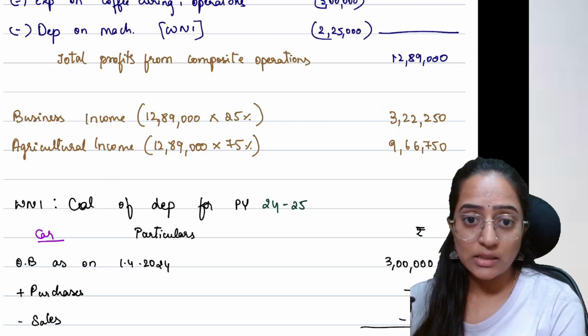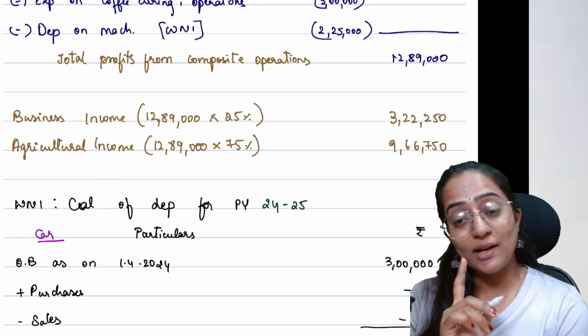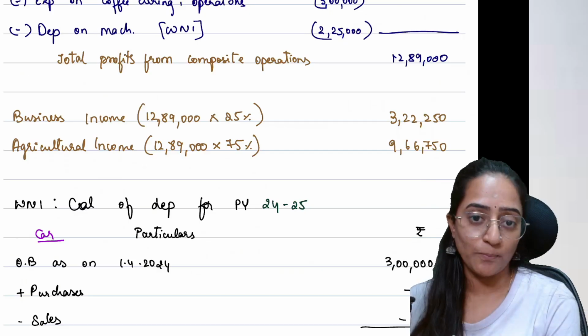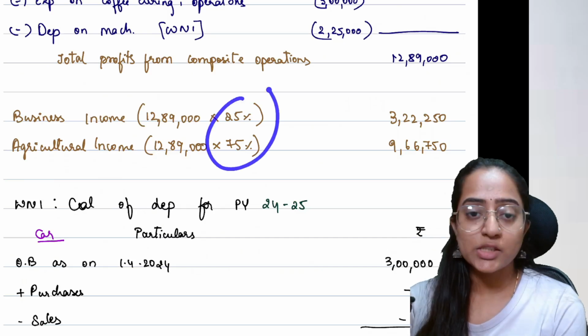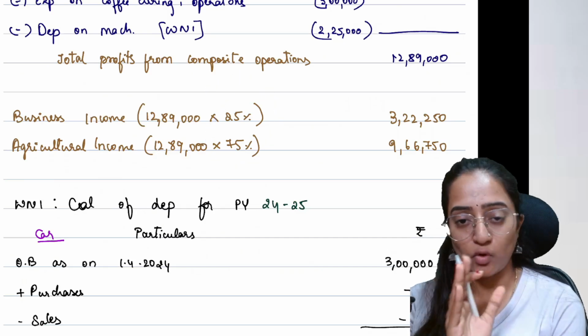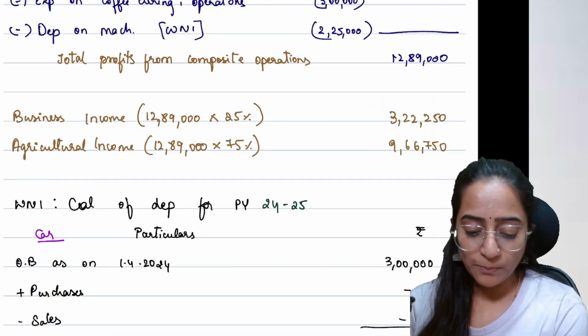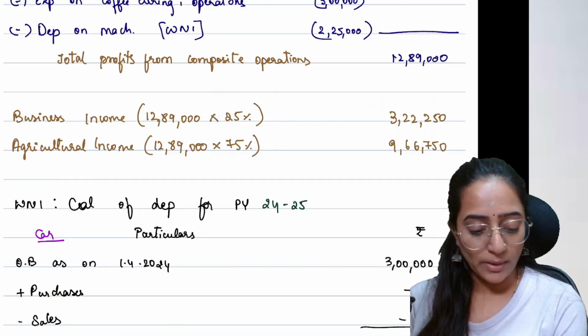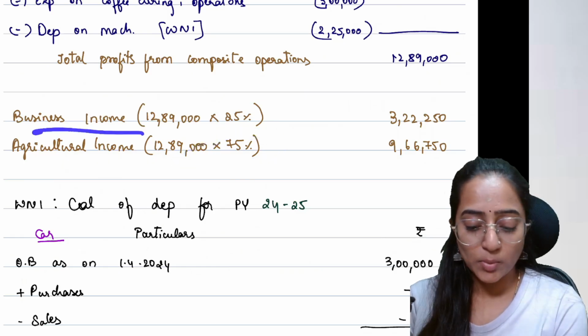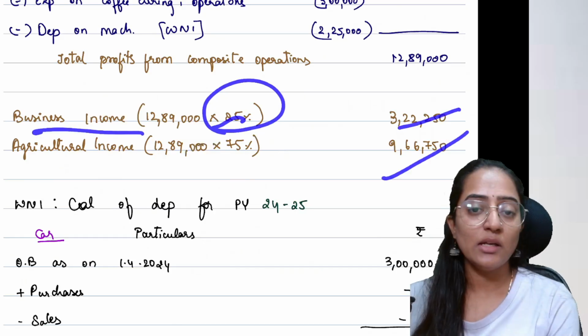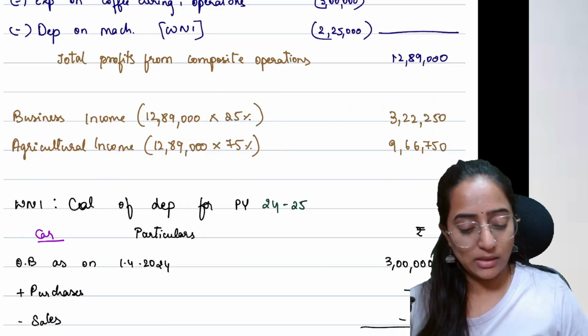Sorry, out of that, if it is growing, curing, grounded and roasted, it would be 60 and 40. However, it is just growing and curing, no. So it would be 75 and 25%, not 60 and 40. Apologies for it. It is 75 and 25. Agricultural income would be considered as 75% and the business income would be considered as 25%. And this is how you would compute the Tenzin question.